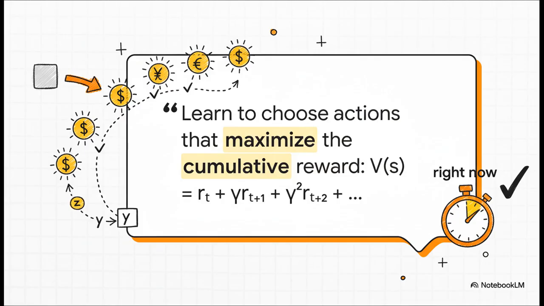But look closely at that little gamma symbol. That's the discount factor. It's a number between 0 and 1, and its job is to make rewards now a little more valuable than rewards way off in the future. It basically makes the agent a tiny bit impatient, which is good. It encourages it to find the goal efficiently, instead of wandering around forever.